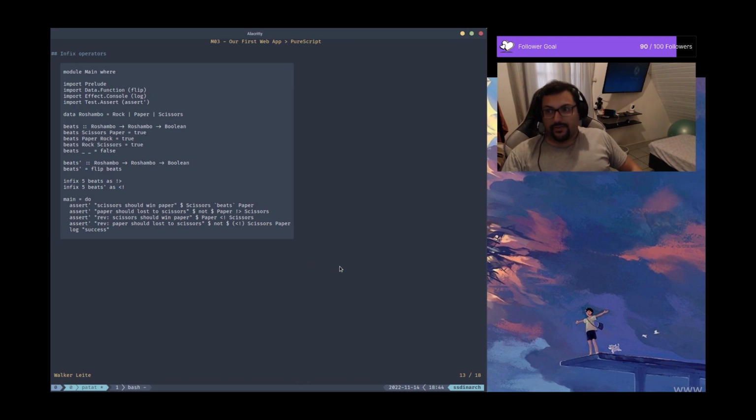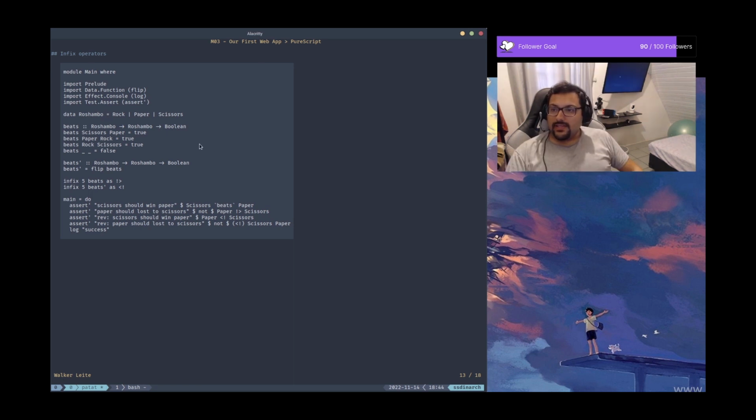Infix operators. So in PureScript, we have a nice feature, it's also in Haskell, which is infix operators. It allows us to define custom operators so we can simplify a lot the building of expressions in the language.